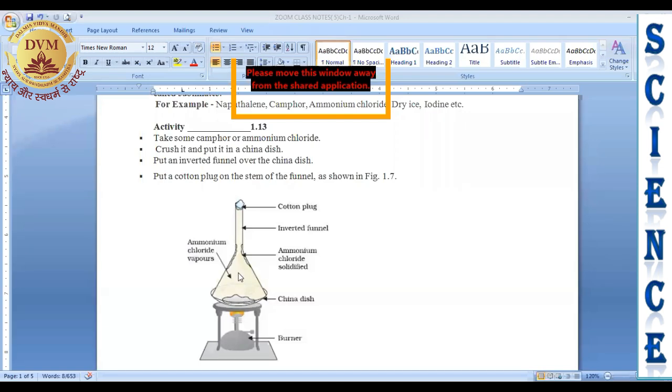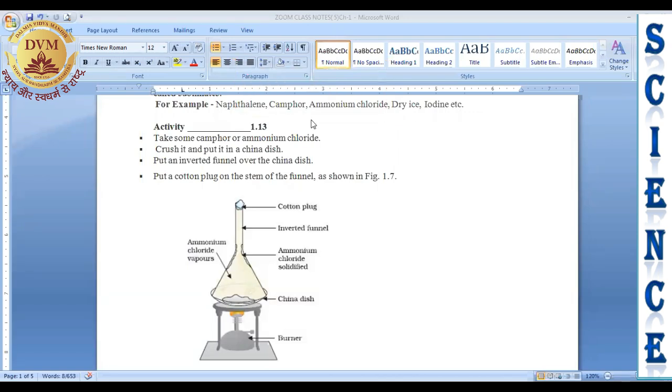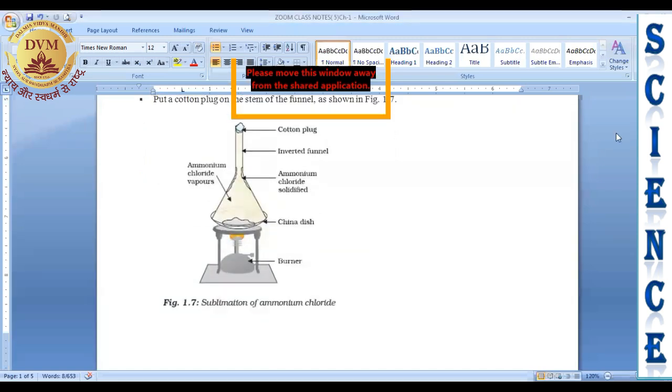Hence we can say that ammonium chloride is the example of a sublimate. We can perform this activity by taking naphthalene, camphor, ammonium chloride. They will also give the same result, right? So these are some examples of sublimates. We can perform this activity. We will perform this activity in our lab when we rejoin the school.